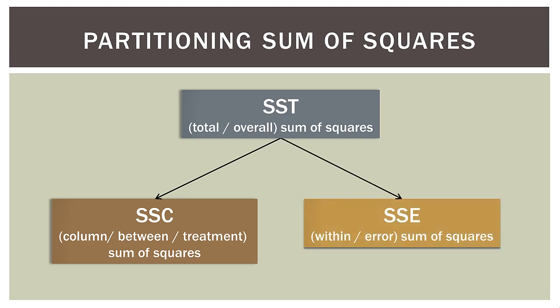Now the other component is the SSE, which is the sum of squares error. So this is the within or the error sum of squares. So the overall or total sum of squares in the one-way ANOVA is actually a combination of two things. The sum of squares of the columns, sort of between the columns, and the sum of squares of the error, which is actually the sum of squares within each column.